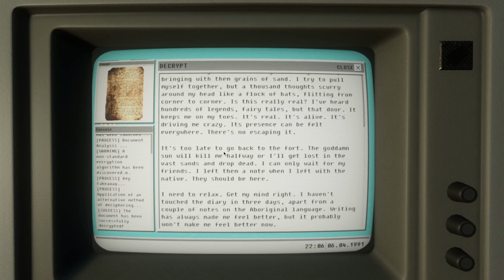It's too late to go back to the fort. The goddamn sun will kill me halfway, or I'll get lost in the vast sands and drop dead. I can only wait for my friends. I left them a note when I left with the native. They should be here. I need to relax, get my mind right. I haven't touched the diary in 3 days, apart from a couple of notes on the Aboriginal language. Writing has always made me feel better, but probably won't make me feel better now.